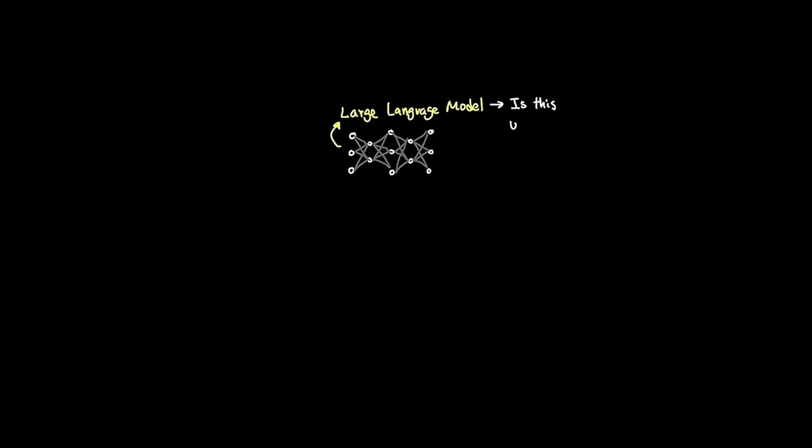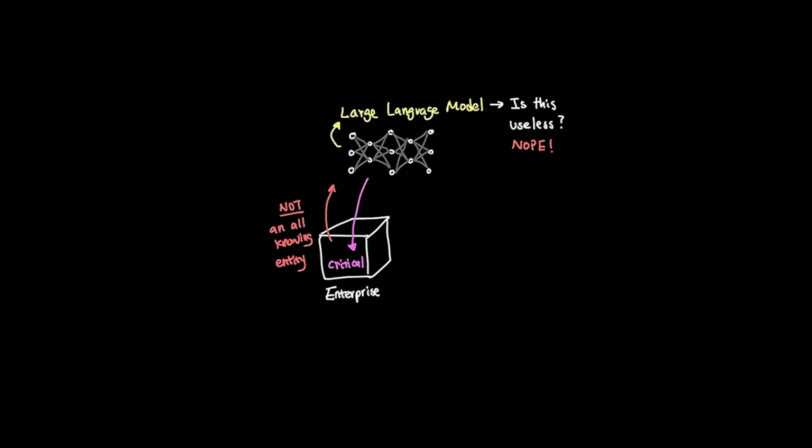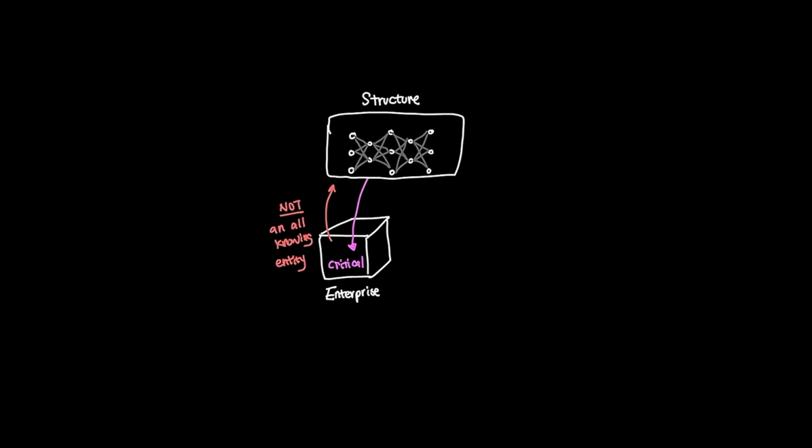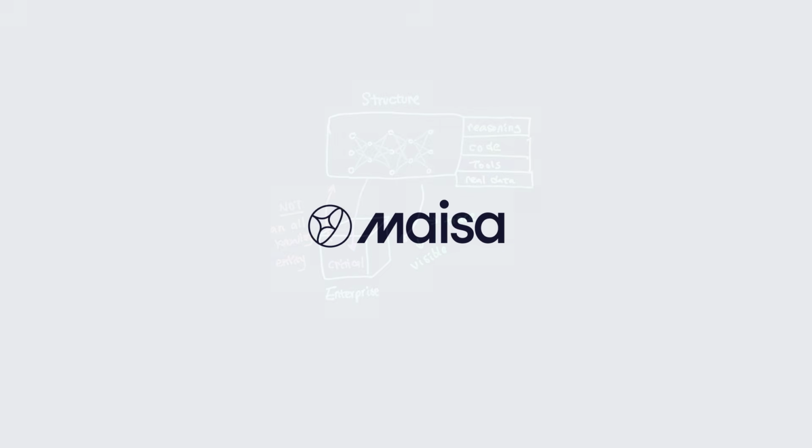So, does that mean LLMs are useless for anything reliable? Not at all. It just means that for real work and mission-critical tasks, you should not treat an LLM like an all-knowing entity. You need to structure around it. An approach that works is using a model's reasoning without relying on it for the final answer. Let it figure out what to do, then ground every step in code, tools, and real data. Things that either work or fail clearly. When you do that, mistakes become visible. You can trace what happened, and the system can catch and fix issues before they reach the outputs.